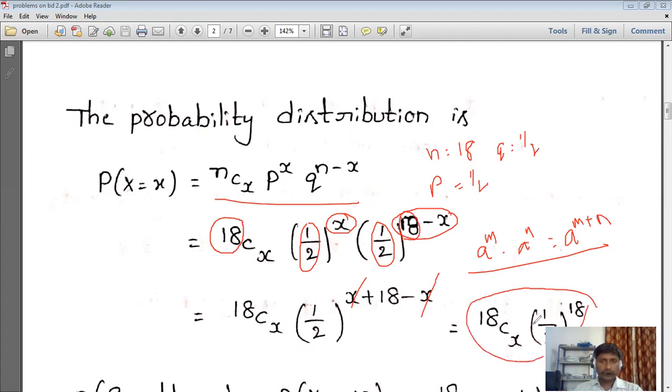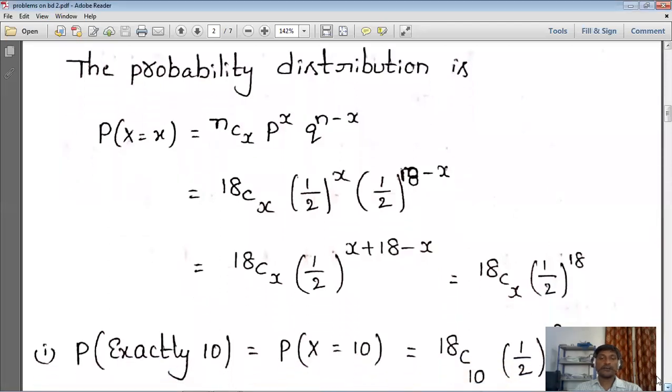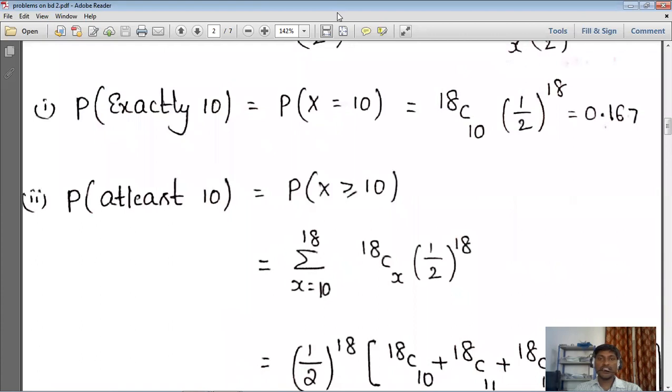Now we have to substitute in place of x. In this, what they asked. So here it is, next one. Now we are going to calculate individually what they asked. So first one, p of x is exactly 10.